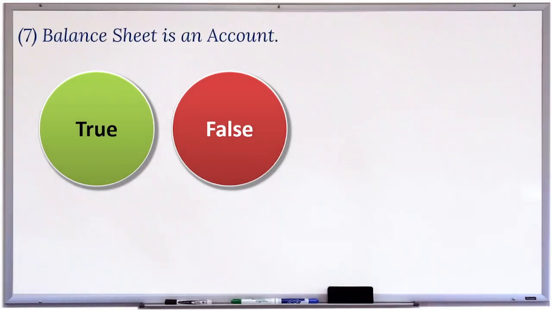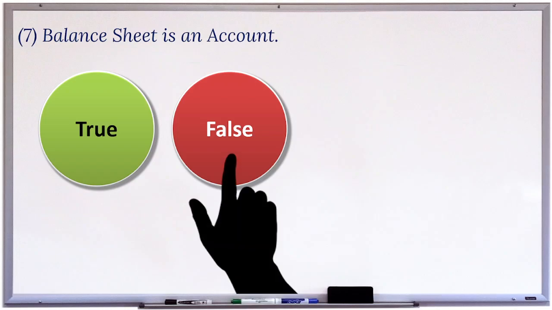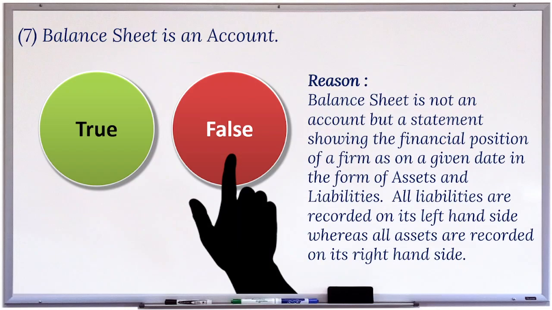7. Balance sheet is an account. This statement is false. Reason: balance sheet is not an account, but a statement showing the financial position of a firm, as on a given date, in the form of assets and liabilities. All liabilities are recorded on its left-hand side, whereas all assets are recorded on its right-hand side.